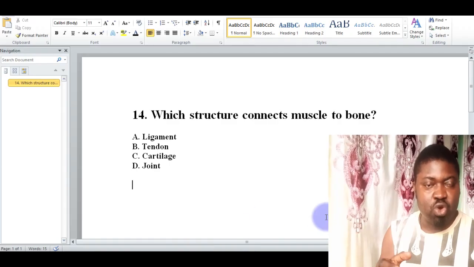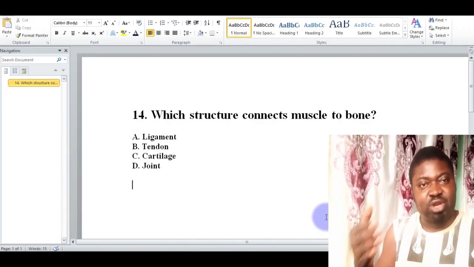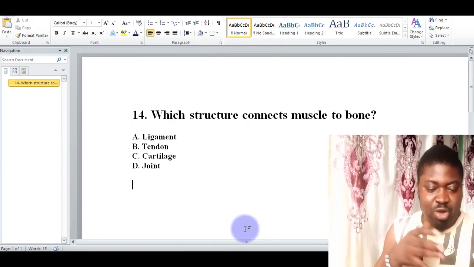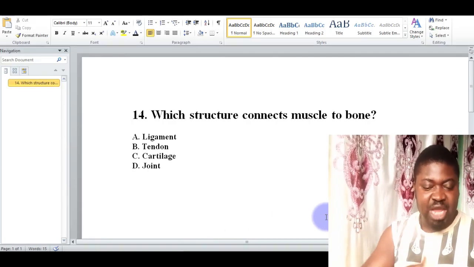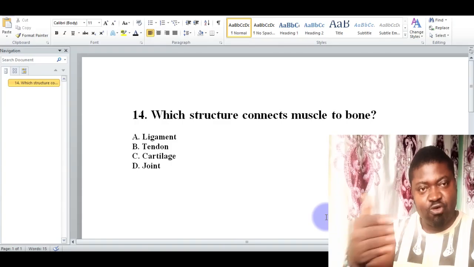It is the major role of the tendon to connect muscle to bones. So of course, tendons are very strong and fibrous tissue that transmit the force of the muscle contraction to bones, enabling movement.